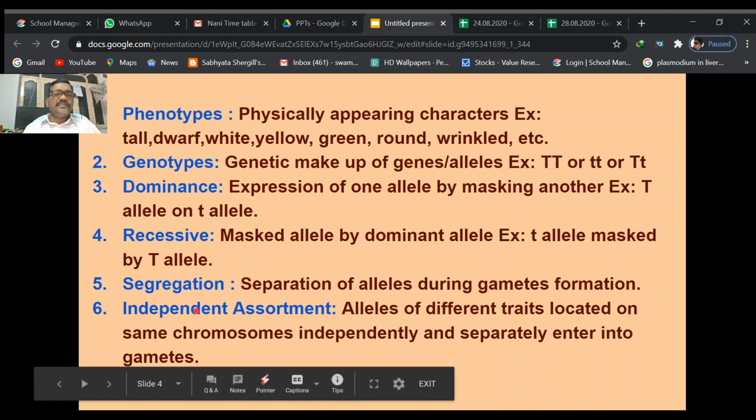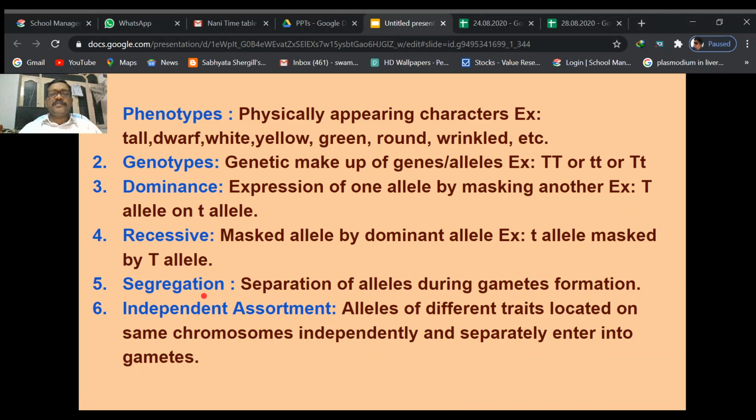Another one is segregation. What do you mean by segregation? Segregation is nothing but separation, the separation of alleles during gamete formation. The alleles are present on the two chromosomes at the same locus and determine one character. But during the formation of gametes, these two alleles enter into separate gametes without influencing one another. That is called segregation.